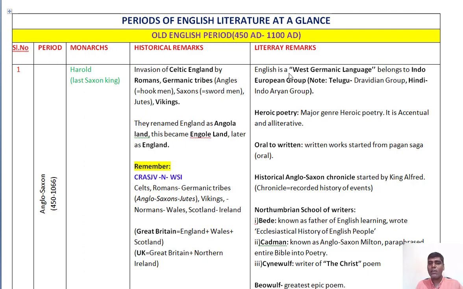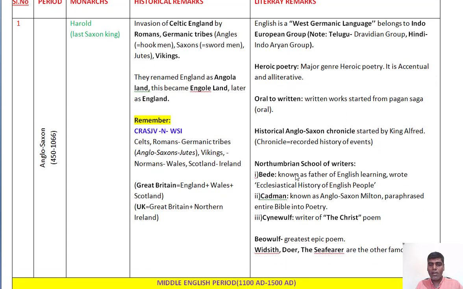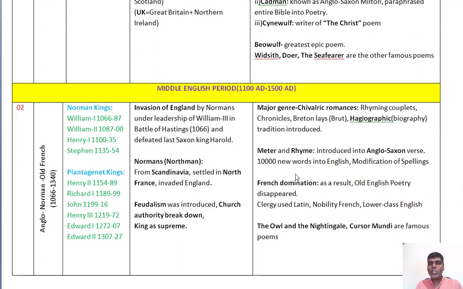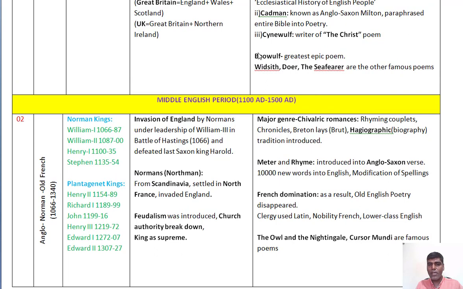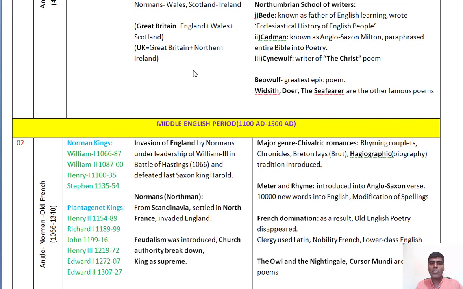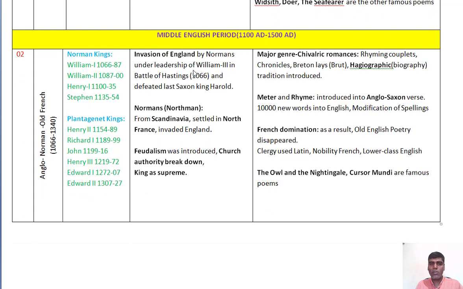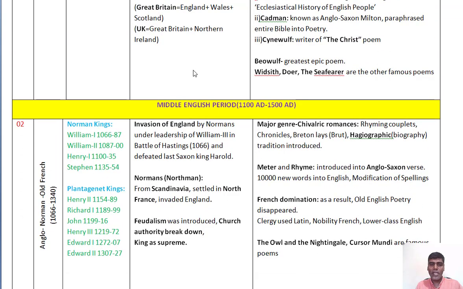And then we have understood that the first form of literature, that is heroic poetry, is mostly in the form of oral poetry. Another important question from this area is the question of Beowulf. Beowulf is the greatest epic poem of this Old English period, or we can say Anglo-Saxon age. So this basic knowledge is enough for us to learn about the next ages.